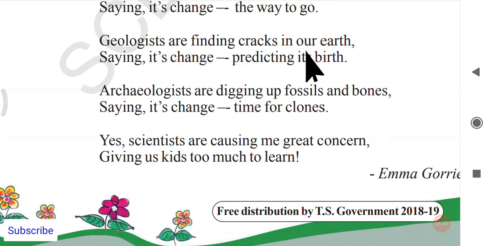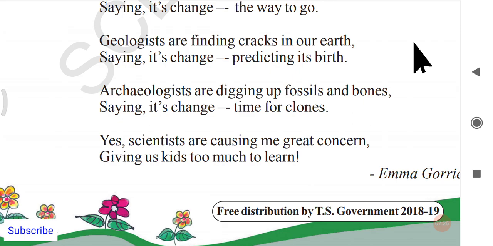Geologists are finding cracks on our earth, saying it's change, predicting its birth. Okay, who are geologists? Both of them are related to the study of Earth. The people who study about the Earth are called geologists, and the education about the Earth is called geology. So they are finding cracks on our Earth, saying it's change, predicting its birth.